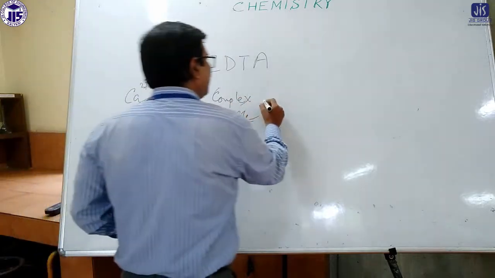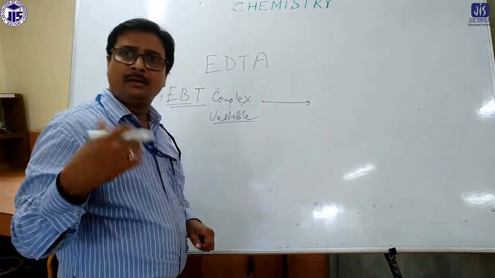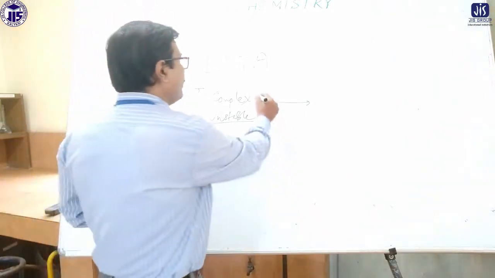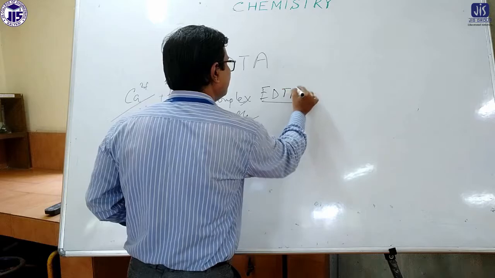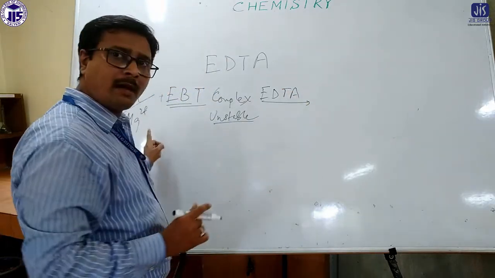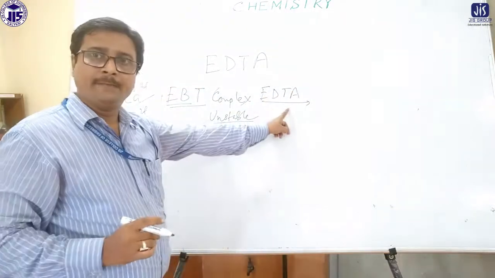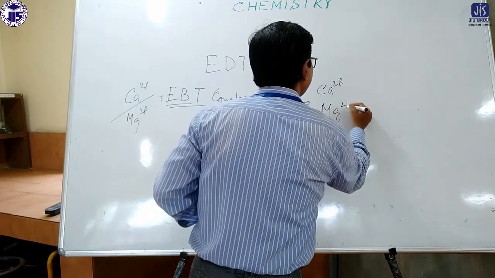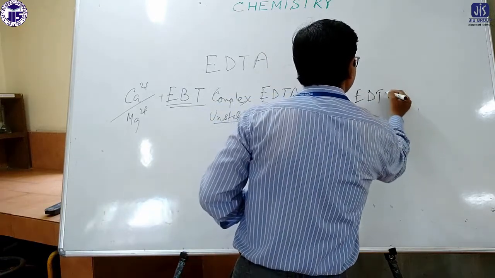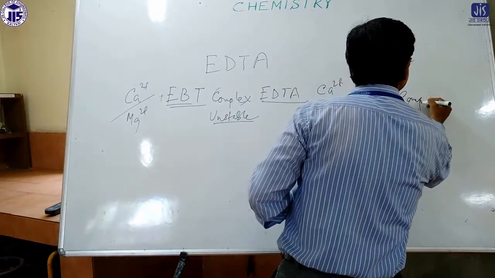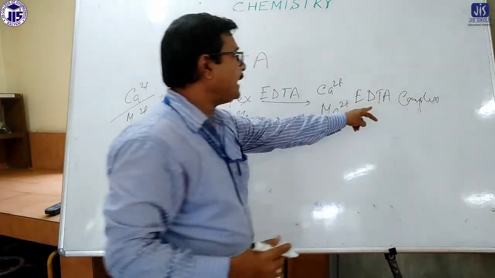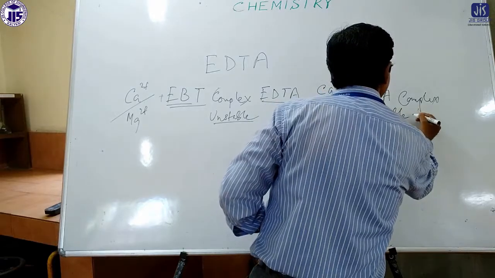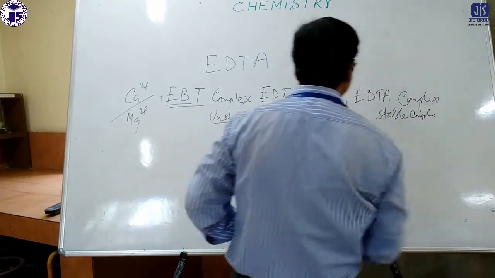Okay. Then when the titration process is going on, we have to add the EDTA from the burette. When EDTA is added, then that calcium and magnesium ion bind up with EDTA and form calcium EDTA or magnesium EDTA, a stable complex. This one is a stable complex. Okay.